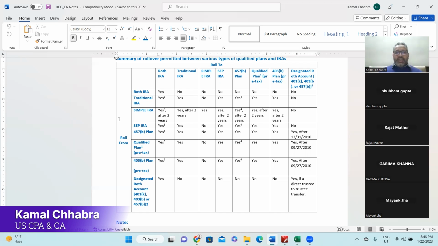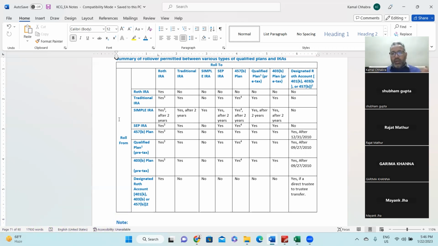On the left-hand side is the plan you are rolling over from, and on the right-hand side is the plan you are rolling over to. The second column, Roth IRA, traditional IRA, and the others mentioned there, is where you are transferring from. On the top row, you will see which plan you are transferring to. Got it?